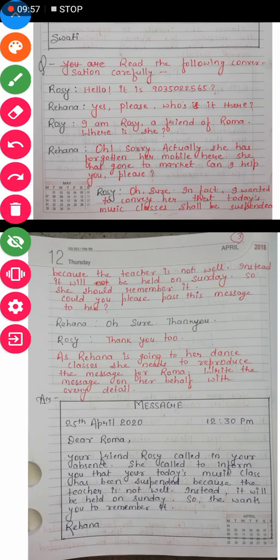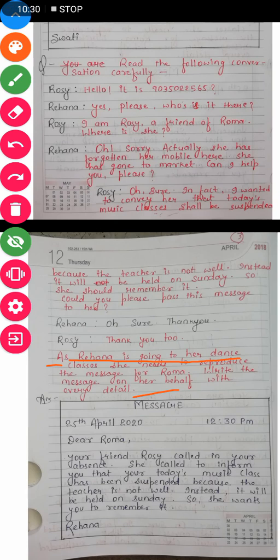Now, as Rihanna is going to her dance classes, she needs to reproduce the message for Roma. Write the message on her behalf with every detail. Now the question is saying that Rihanna also has to leave for her dance classes. She is also going to her dance class. So she will write a message on a paper. For whom? For Roma. So you have to be Rihanna, and then you have to write this message on her behalf.